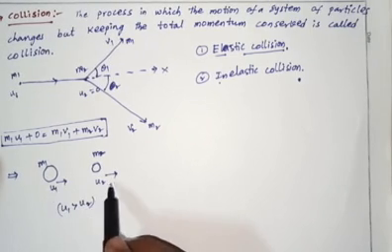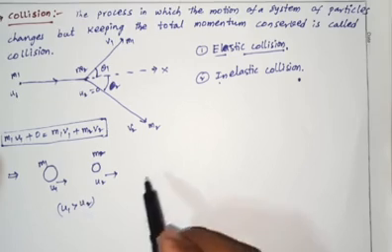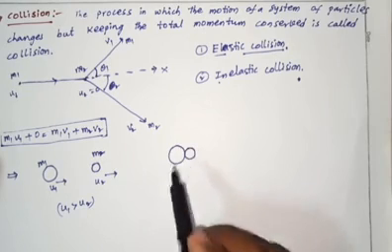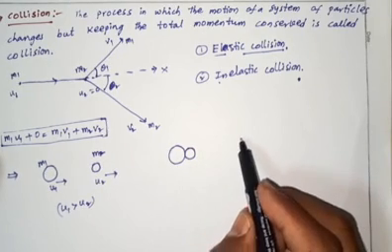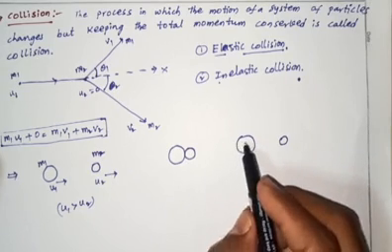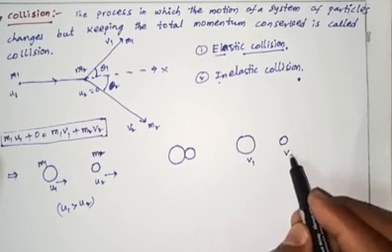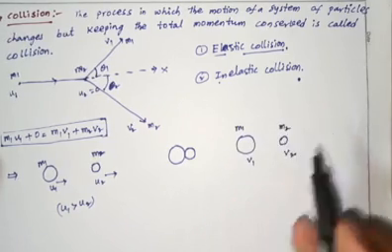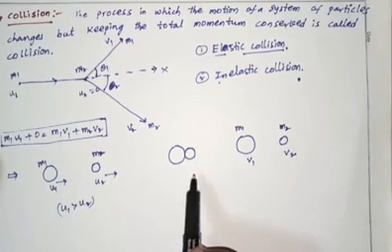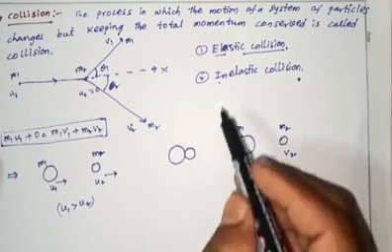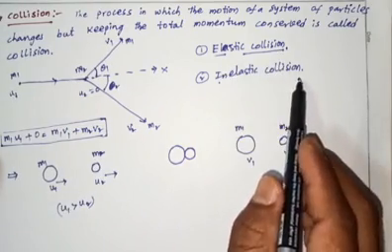After some time they collide with each other. After the collision the bodies move with different velocities, v1 and v2, with masses still m1 and m2. This type of collision is either elastic or inelastic.